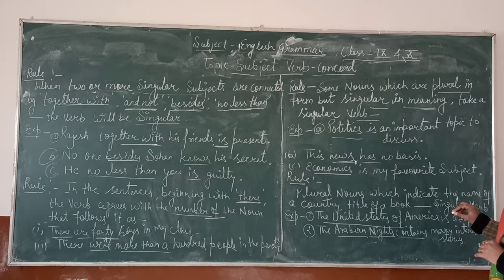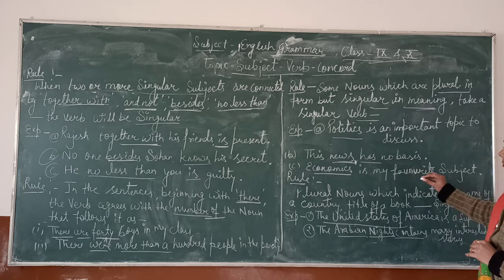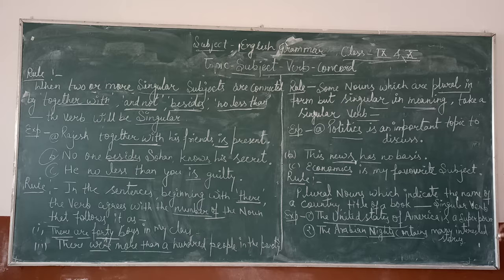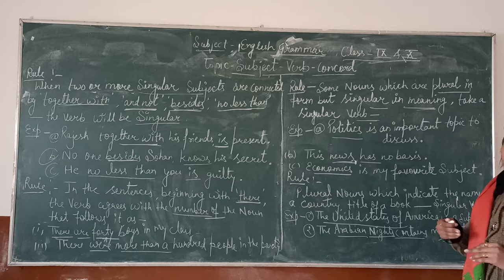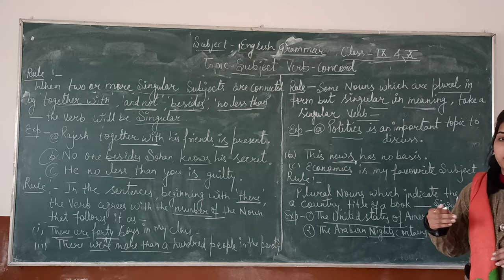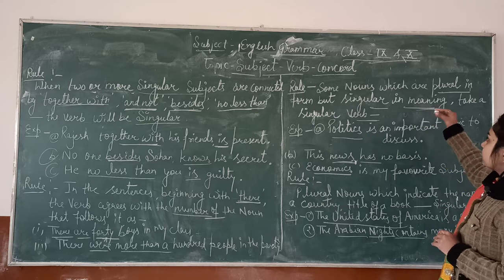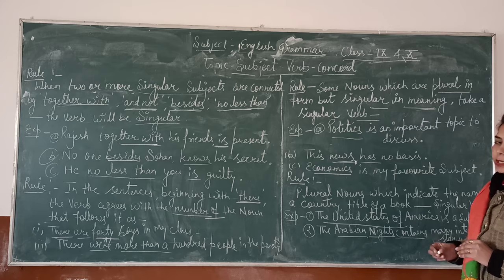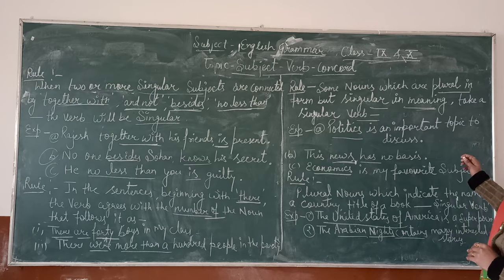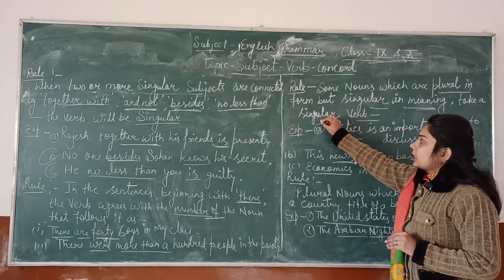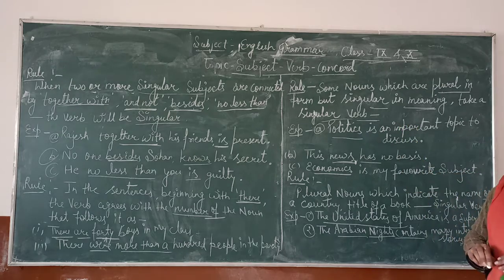Economics is my favorite subject. Politics, news, economics, and mathematics: these nouns are plural in form but singular in meaning. So these words take a singular verb.